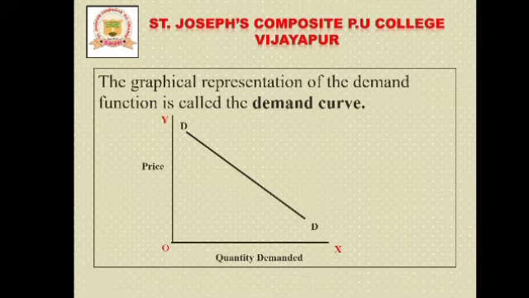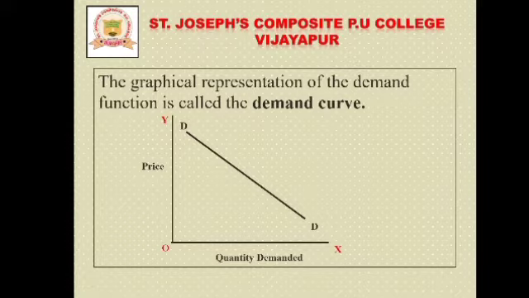Say, what is the demand function? Demand function means the functional relationship between the price and quantity demanded. Then what is the demand curve? The graphical presentation of the demand function is called the demand curve.